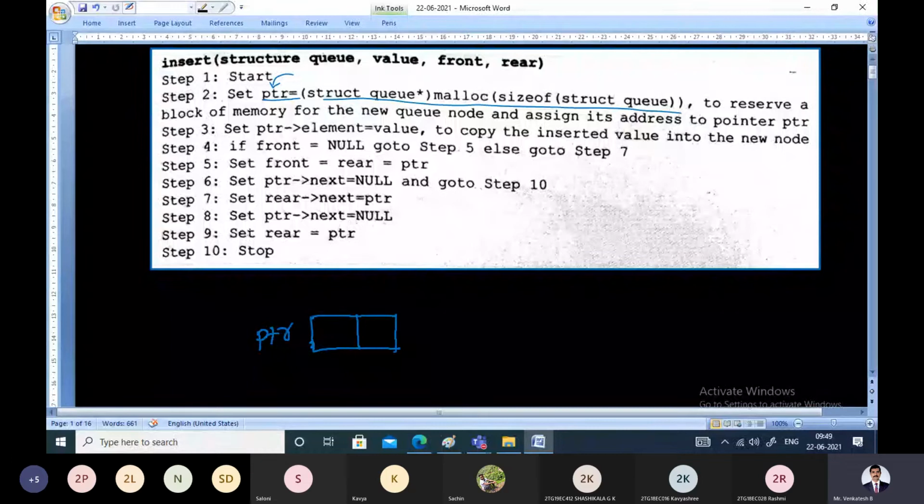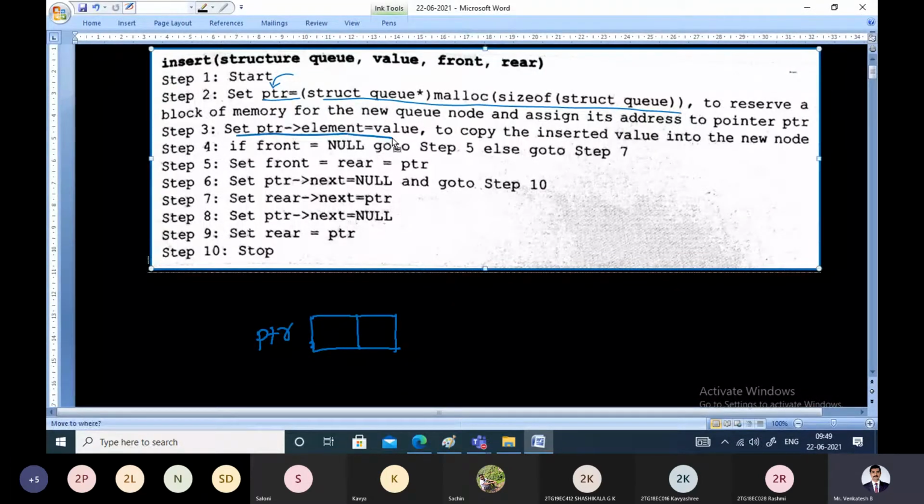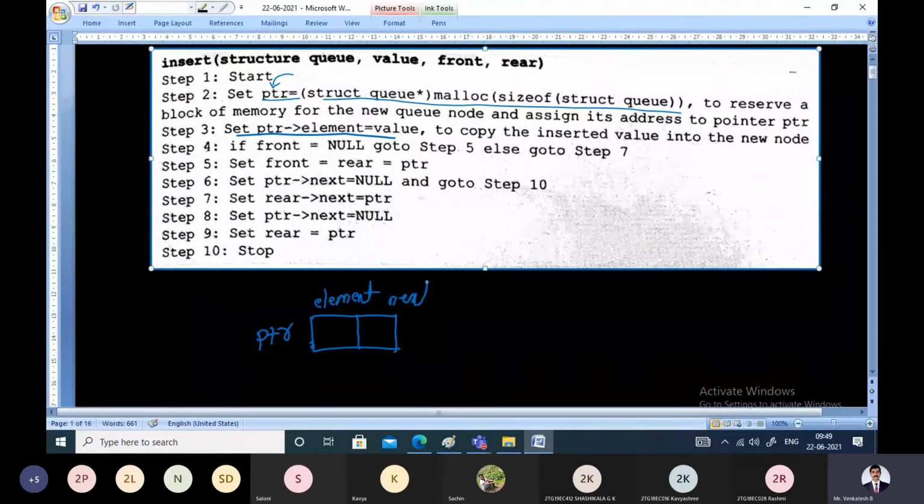Then step 3: PTR pointer element equal to value. That means in the element location of the PTR node, because every node consists of two fields. The first field is element and the next field is the next pointer, which will point to the next node. So these are the two fields present in each and every node. Assume this is our input for the linked list: 10, 20, 30, 40. These are the four nodes we are trying to insert. The first value is 10. That 10 has to be stored in the element field of the PTR, so we have stored 10 in the element field of the PTR.